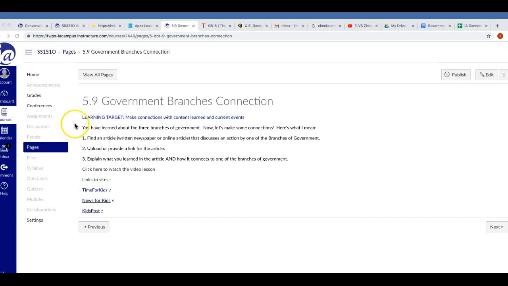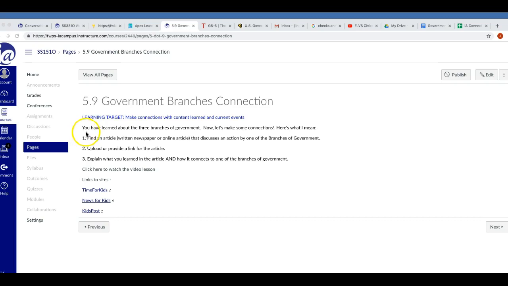Today's lesson and assignment is titled Government Branches Connection. Your learning target reads that you will be able to make connections with content learned and current events. So you're going to be looking up news articles, that's the current event portion of it, and connecting that with content learned about the three government branches. So let's begin right here.